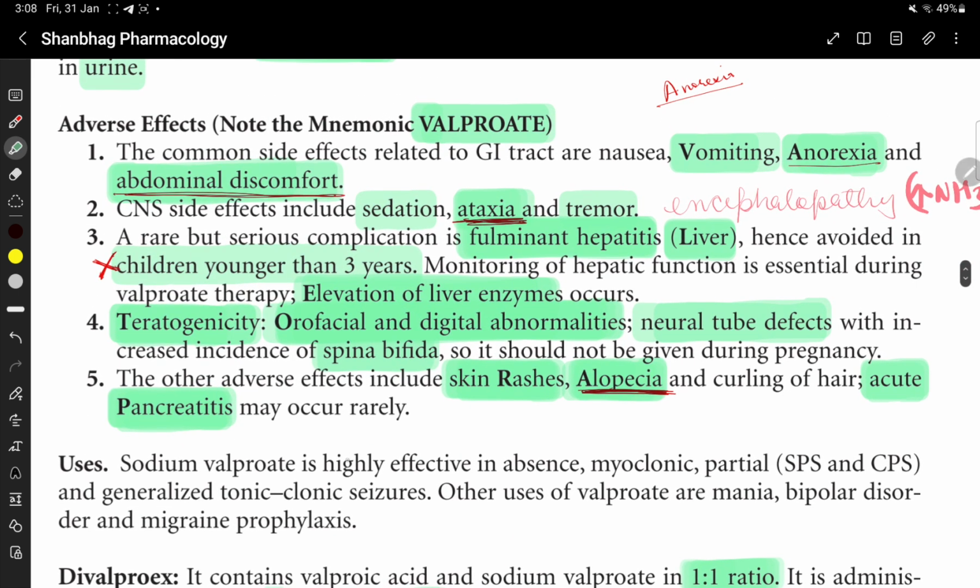Uses: sodium valproate is highly effective in absence, myoclonic, partial (SPS and CPS), and generalized tonic-clonic seizures.